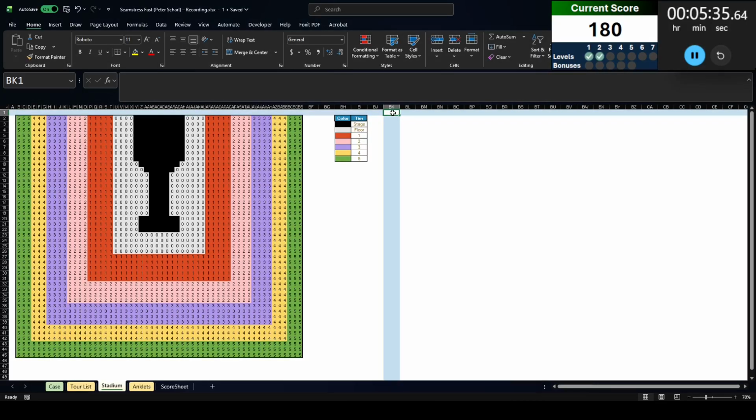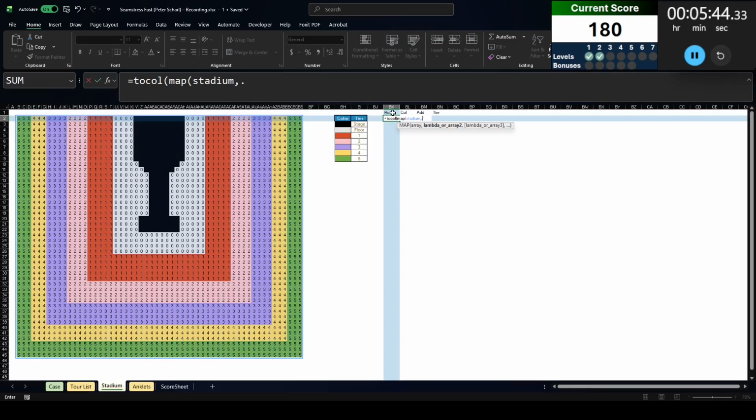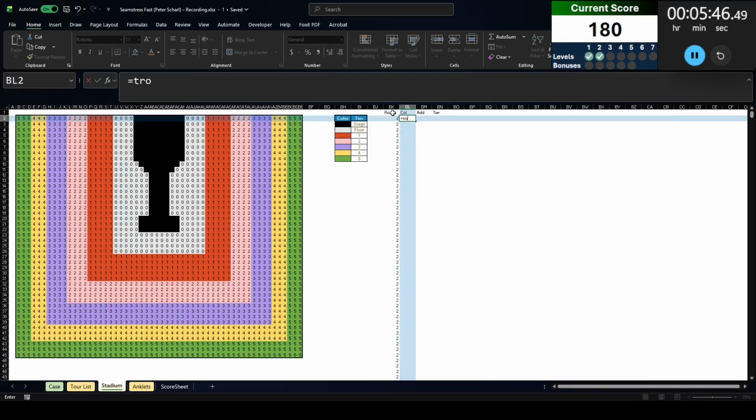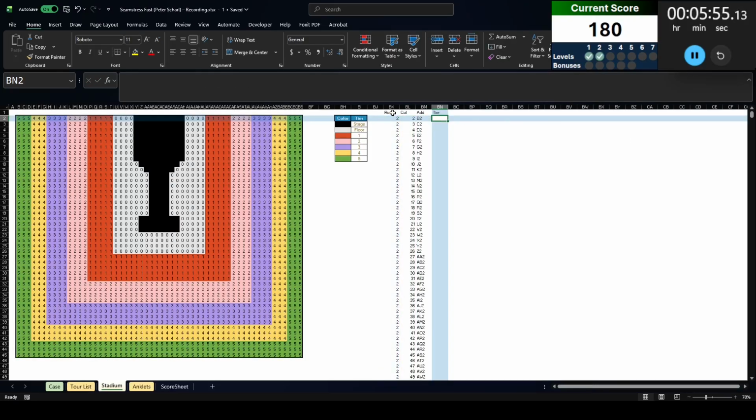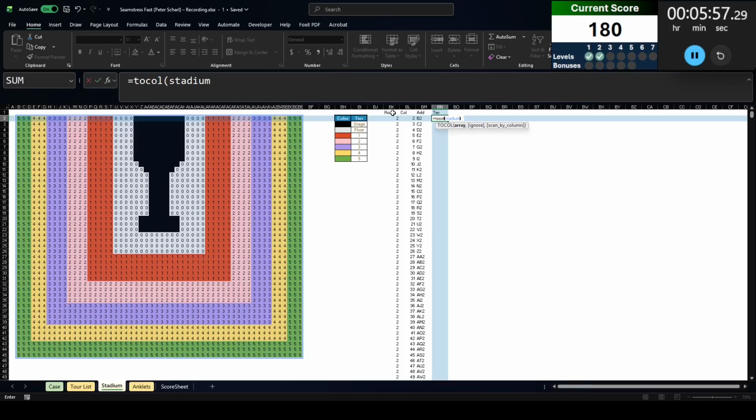So we're going to do row, column, and then address, sorry, and then tier. So row, to call map stadium, row, to call map stadium, column, and then address is based on those two, and then tier is to call stadium.